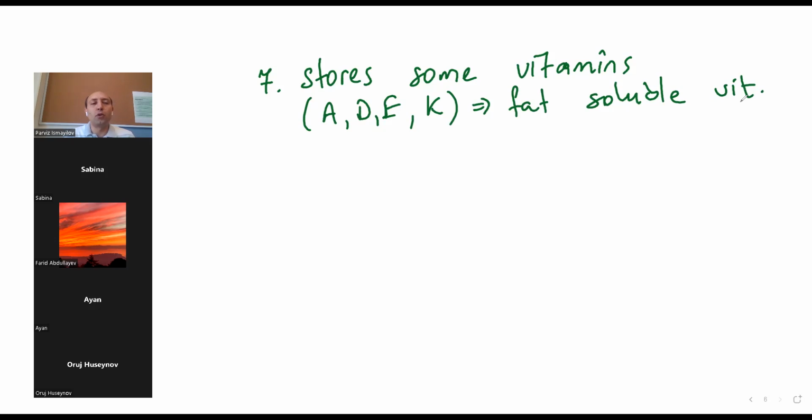Vitamin A, you know, is important for growth, for the vision, eye, and deficiency will make night blindness. But deficiency of vitamin D will make rickets disease. We learned it, as you know.